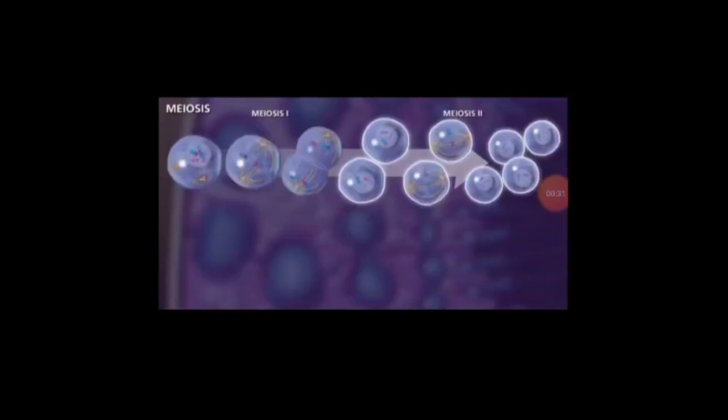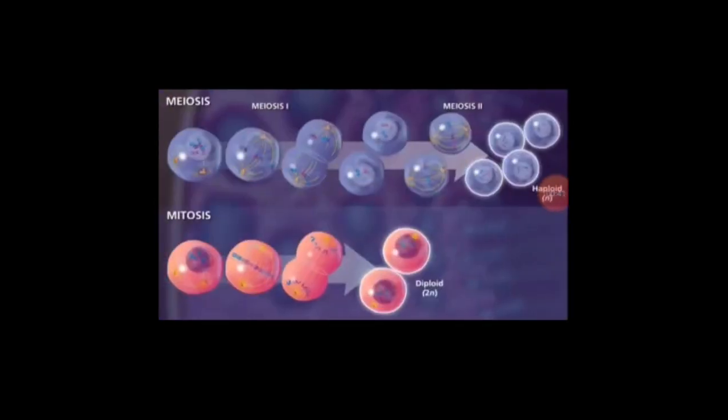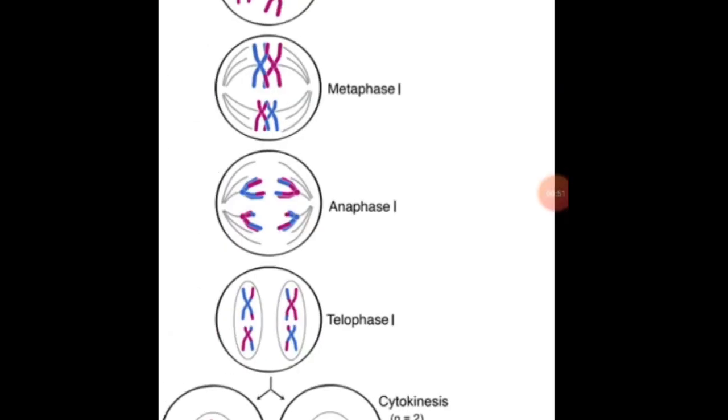For successful reduction in number of chromosomes to occur in new haploid daughter cells, there are two types: meiosis 1 and meiosis 2. Mitosis and meiosis seem the same, but they are different. During mitosis, diploid cells are produced, while in meiosis, haploid cells are produced.